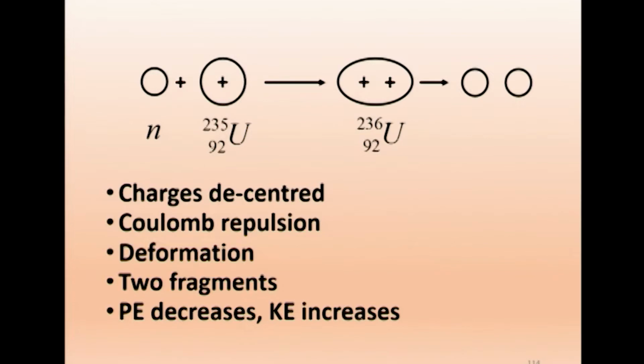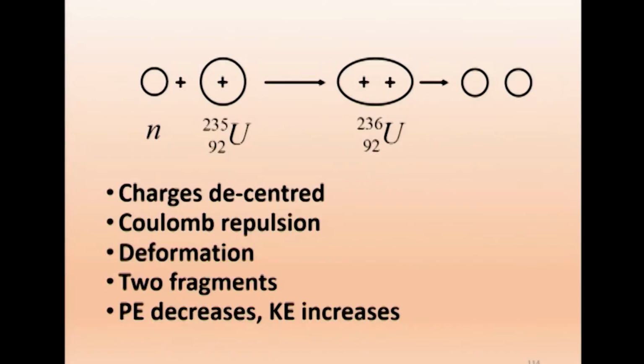In a spherical nucleus, or for any sphere, if it is a charged sphere, all the charges will be concentrated at the center. Sphere has got only one center. Suppose it becomes ellipsoidal, we have got two focal points. For any ellipsoid, we will have two focal points. Therefore, the charges will be centered here and here. In other words, the charges will be decentered. So once this happens, with plus and plus charges there, they will get deviated due to Coulomb repulsion.